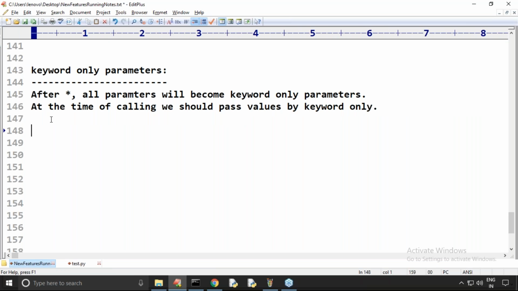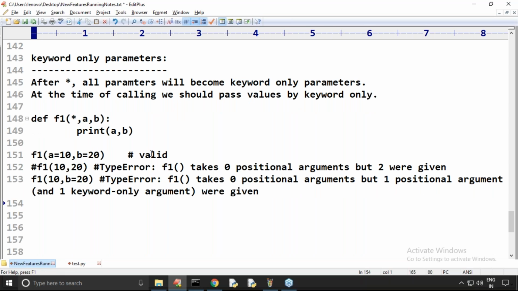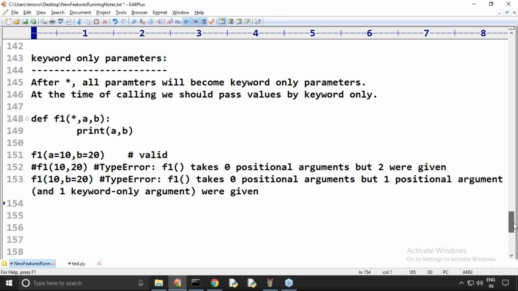Keyword only parameters. In which version did this concept come? Respond. Because you people are the big creators, right? You can create. In which version did this concept come? Respond. Yes or no? Or at least if you don't know the answer, can you please guess some number? Otherwise I will blame you. Okay, I won't blame you even if you tell the wrong answer. Don't worry at all. In which version did this concept come?